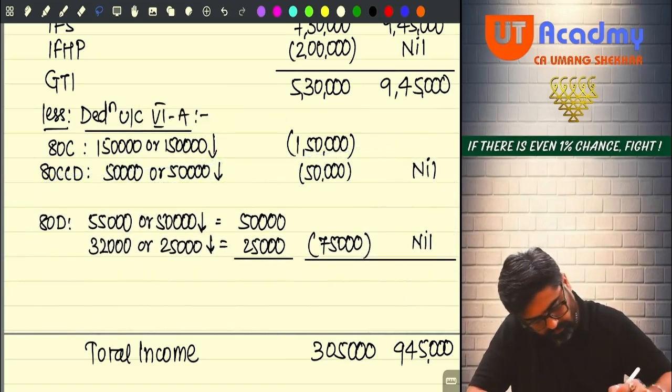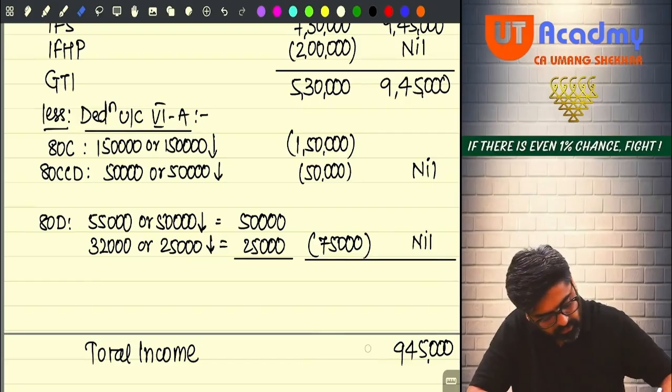Okay, now this will not be 3,05,000. This will be 2,55,000.